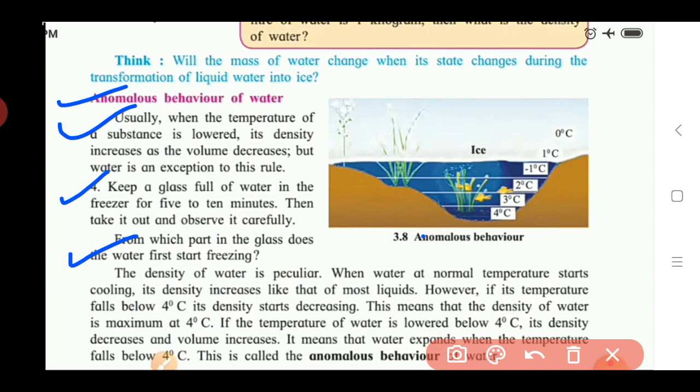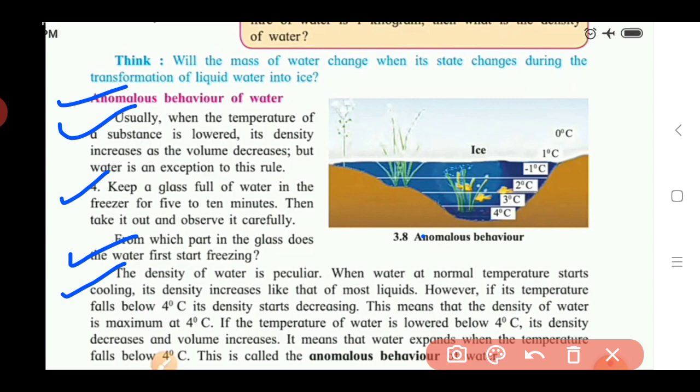Okay, so here the density of water is peculiar. Peculiar means it shows different behavior compared with other substances. When water at normal temperature starts cooling, what happens? Its density increases like that of most liquids. Means at normal temperature it shows the same behavior as other liquids.